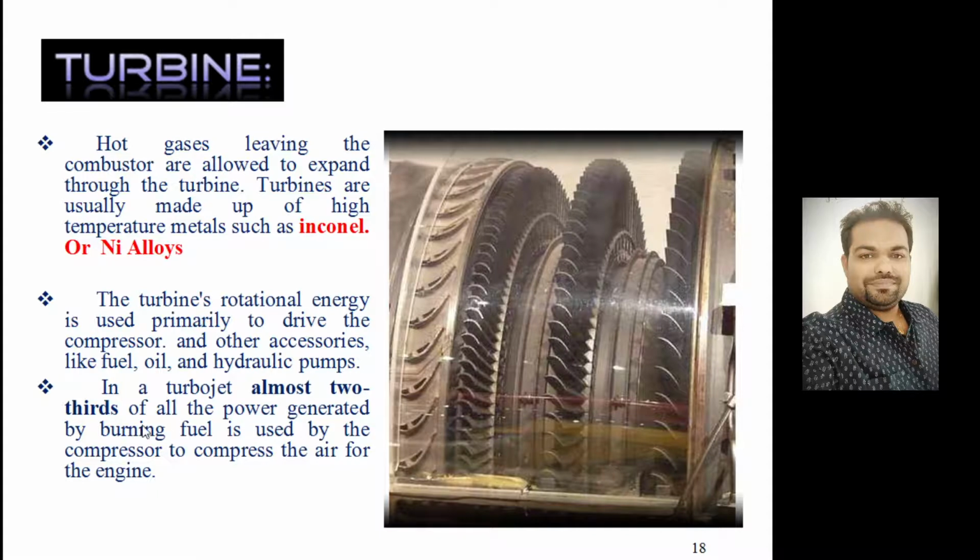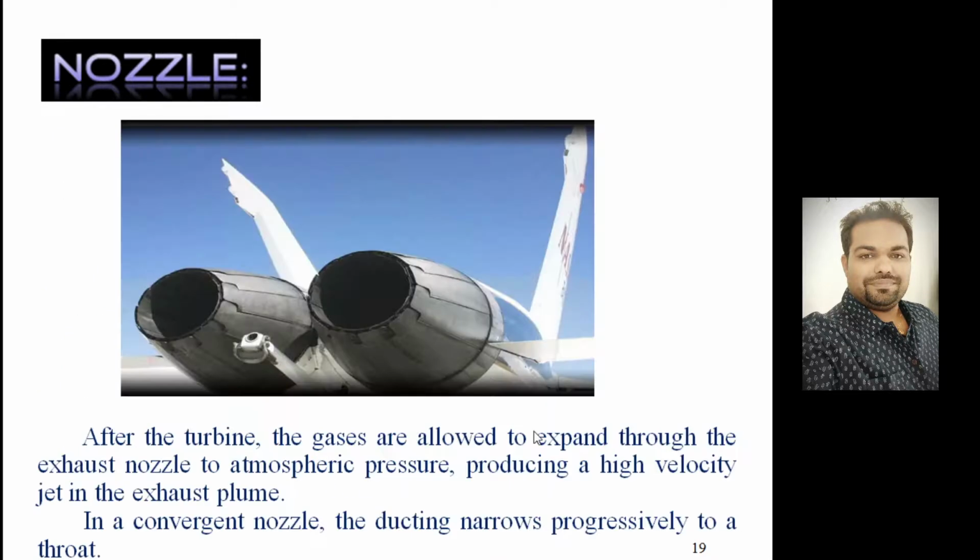Almost two-thirds of all the power generated by the burning fuel is used by the compressor to compress the air for the engine.